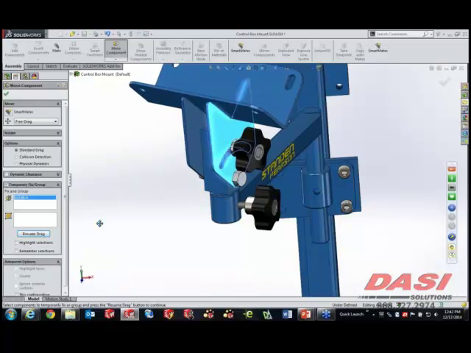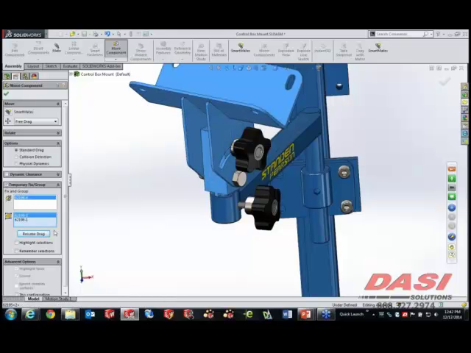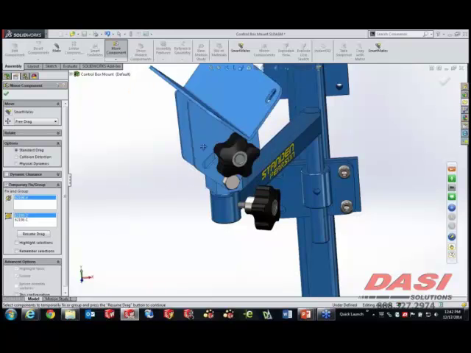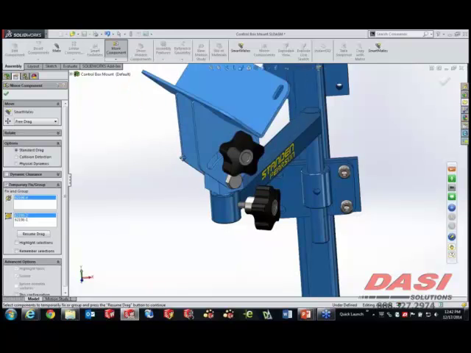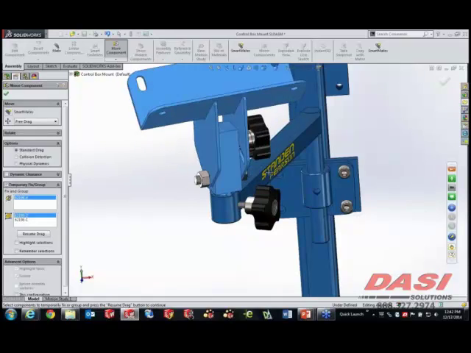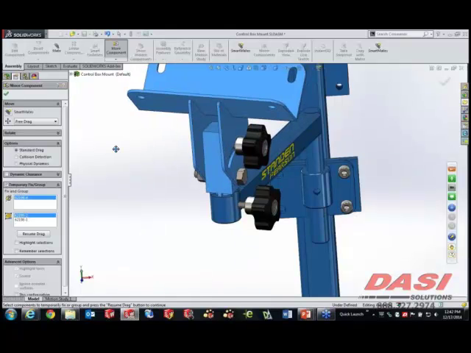You can also group them if you don't want these two to move individually, but in other words in unison. We can simply select that box and add those two components to it, and now they will move as one joined group instead of an individual. You see that we now have that angle limit mate working very nicely there.